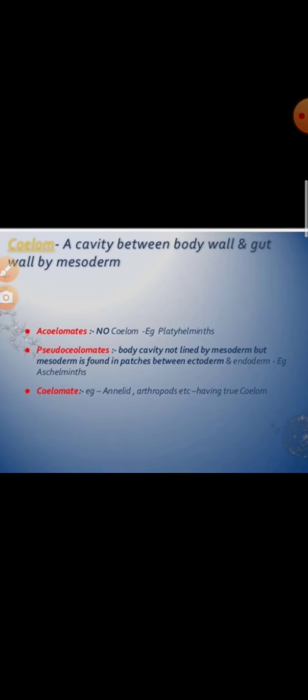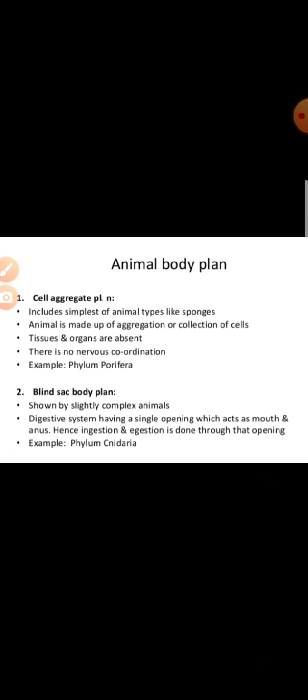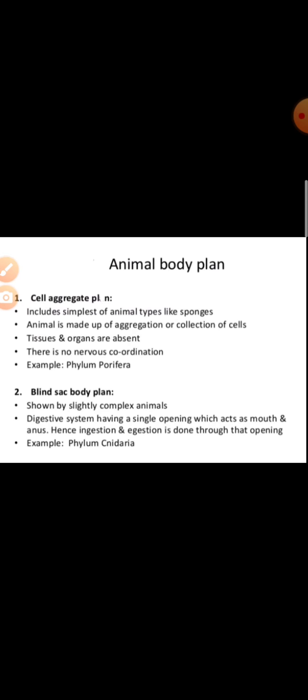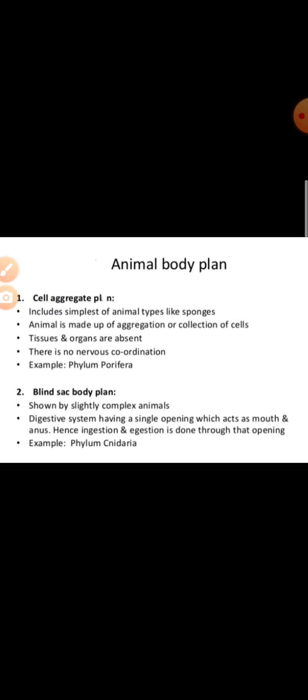Now again, it can be divided into body plan. Animals basically show three types of body plan. First is the cell aggregate body plan, blind sac body plan, and tube within tube body plan. So cell aggregate body plan, what happens in this type? The body of the animal has a number of cells, but they are not grouped into tissues and organs. There is not much distinction among the cells.